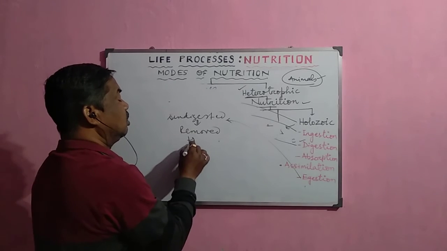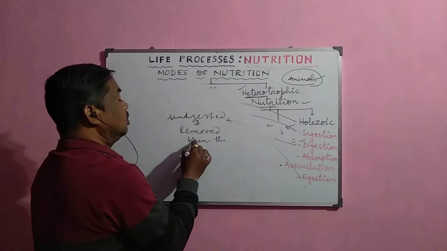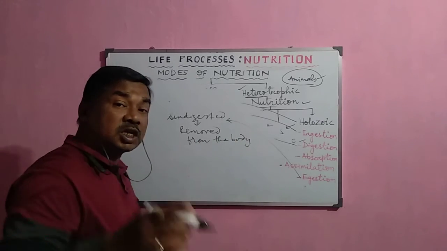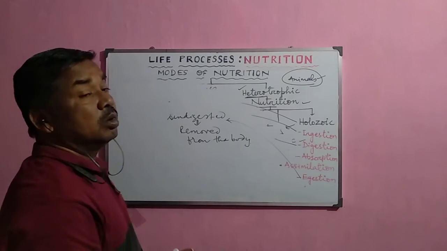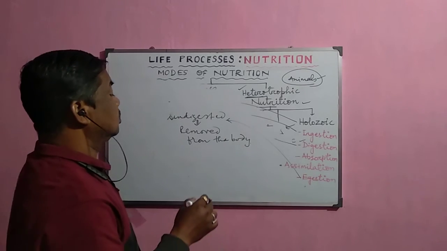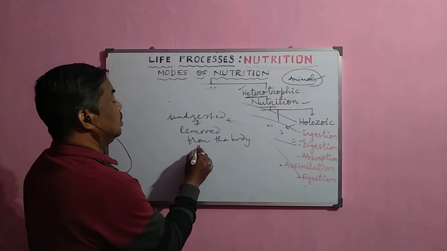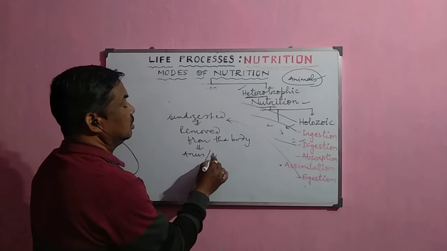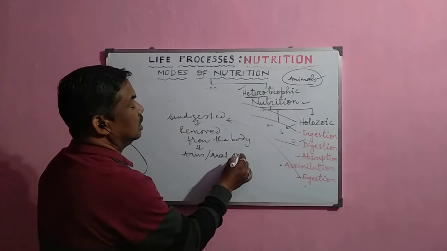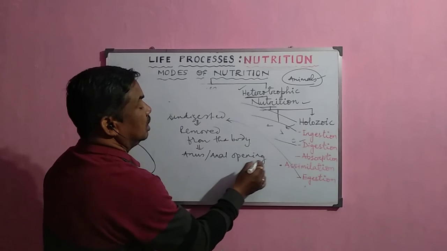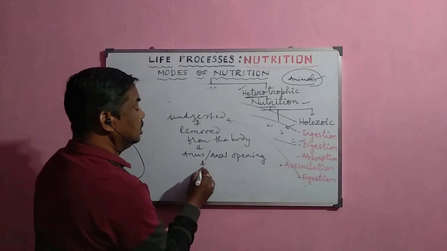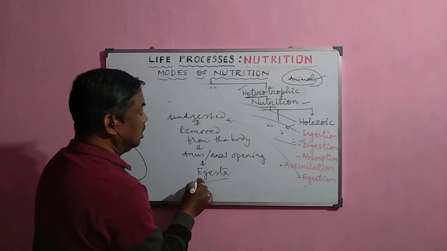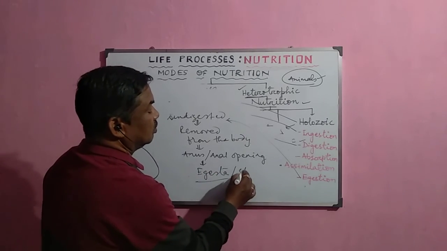The process of removal of undigested food material from the body of the organism is called egestion, and it occurs through the anus, or anal aperture. The material discharged to the outside is called egesta. The egesta are also commonly called stool.